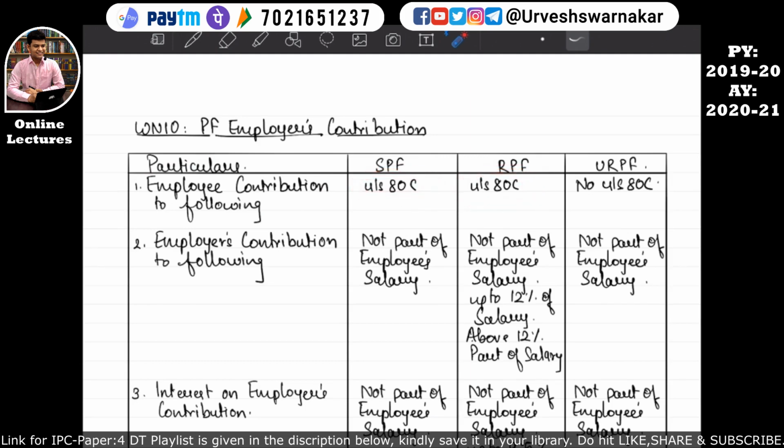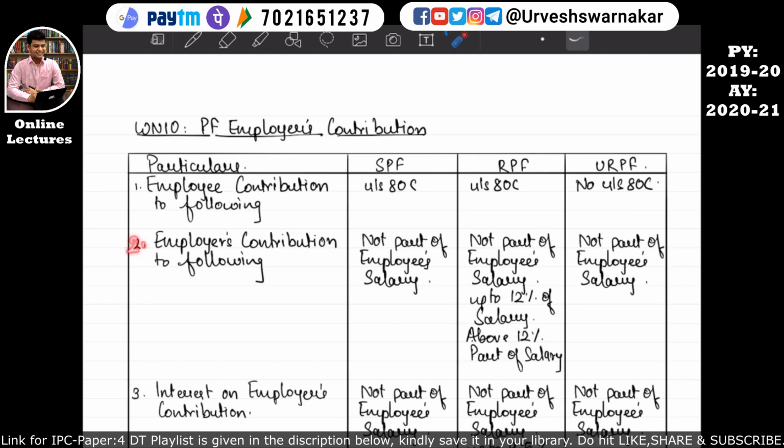But there is a maximum limit of 1,50,000 under section 80C as well as under section 80CCE. But if the employee contributes to an unrecognized provident fund, then whatever contribution has been made by this employee to this unrecognized provident fund, there will be no deduction available under section 80C. I hope this is quite clear to you all.